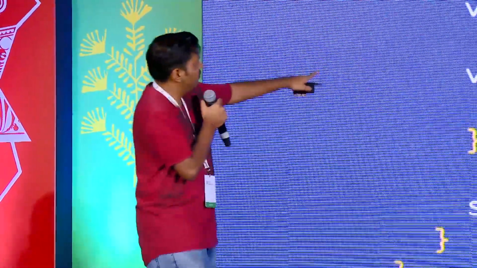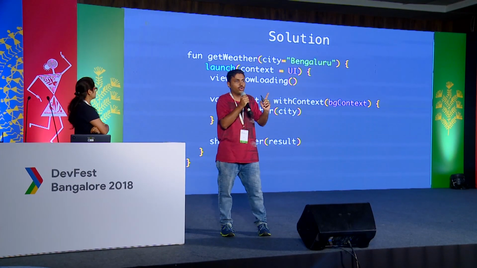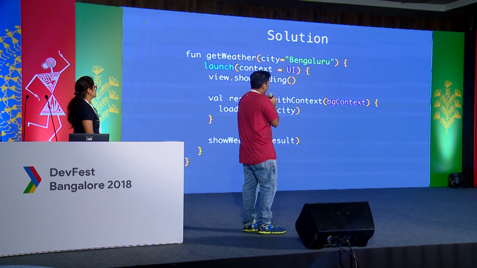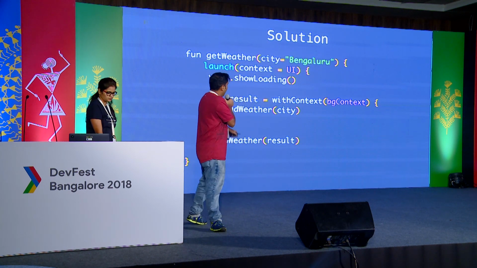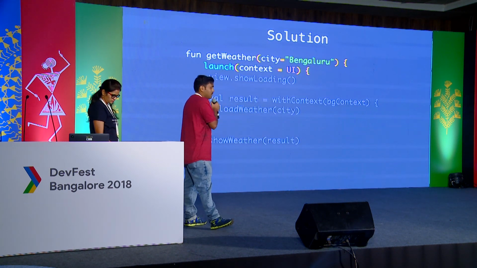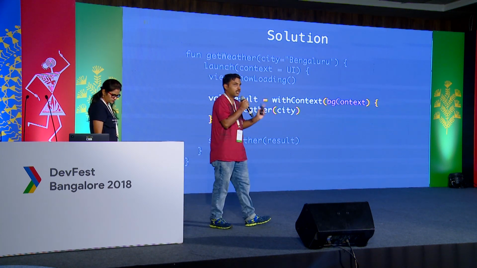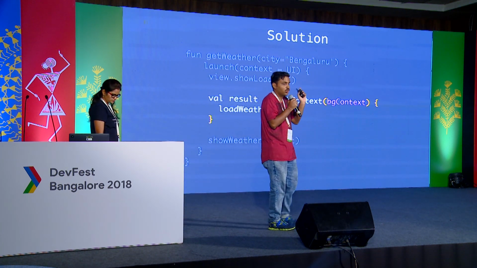What we're doing here is, I'm going to be calling this function called getWeather from my main activity. I'm going to be starting a coroutine in my UI thread. The UI over there is nothing but a coroutine context. It's telling my first coroutine, or the parent coroutine, to start it on the UI thread. Within that, I'm saying view.showLoading. Next, we are saying, hey, take this context called background thread and do something for me.